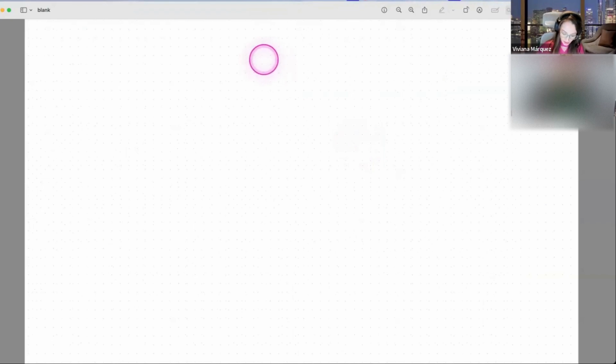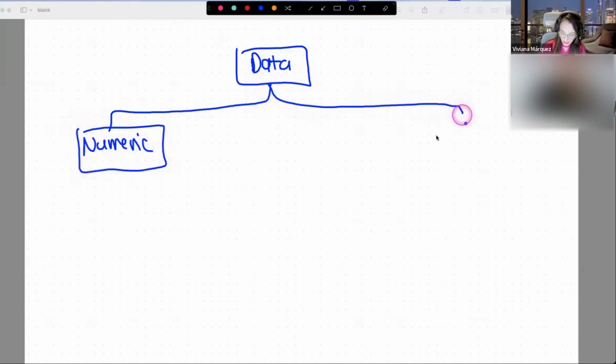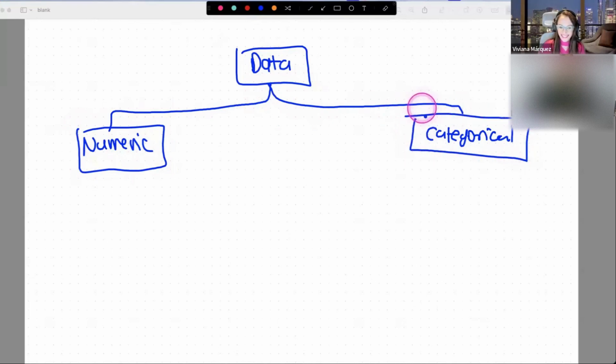Data could be of two types: numeric and categorical. And as the names say, one is numbers and the other one is categories.